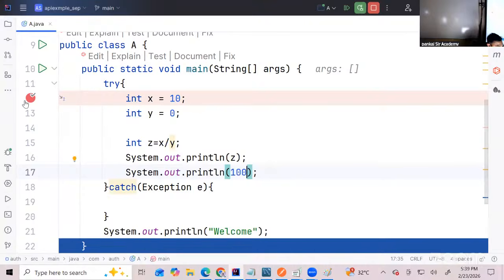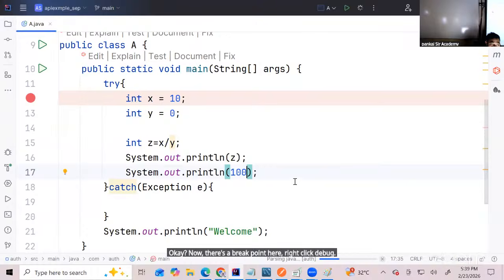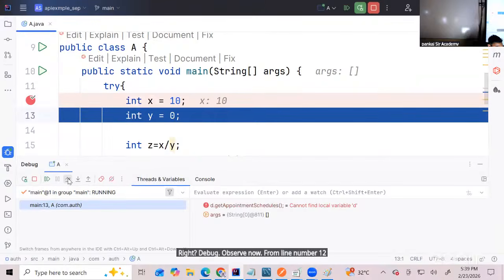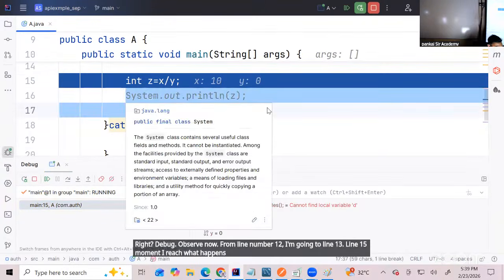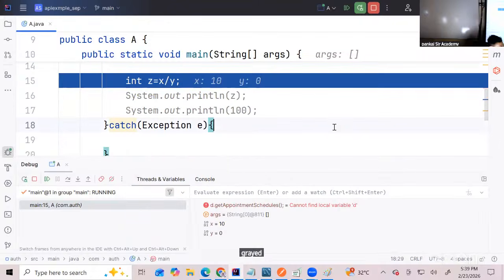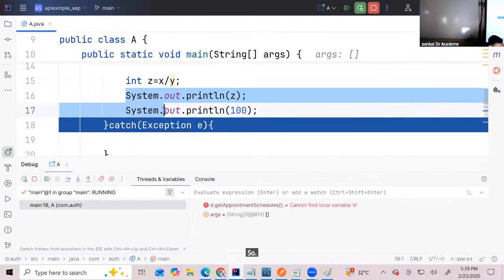Okay, now there's a breakpoint here. Right click, debug. Observe now. From line number 12, I'm going to line 13. The moment I reach line 15, what happens to these two lines? Grayed out, which means they will not run. So from line 15, which line is it going to? So this line is not running.